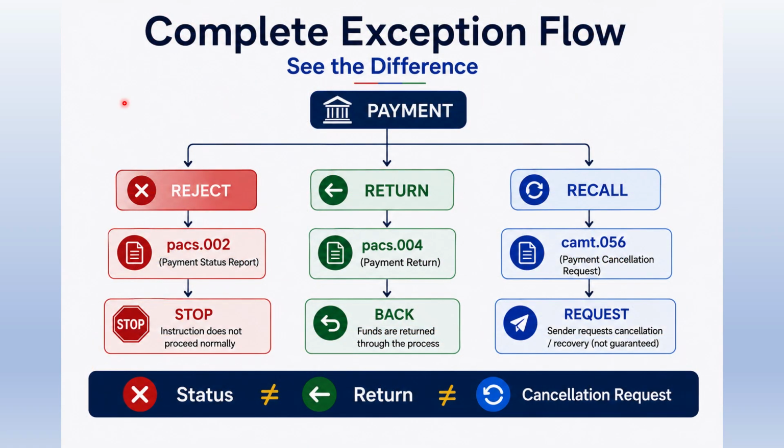Here's the complete picture. Start with a payment. If we are dealing with a reject, think about status reporting in applicable ISO 20022 flows, PAX.002. If we're dealing with a return, think PAX.004 and the payment moving back. If we're dealing with a recall, think CAMP.056 and a request for cancellation. So never confuse status, return, and cancellation request. They represent different concepts and different actions in the payment lifecycle.